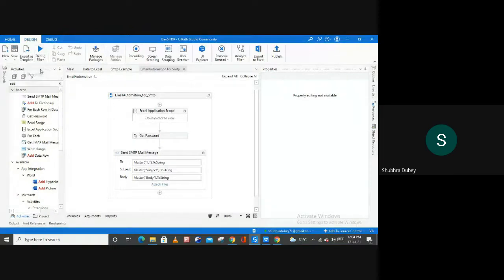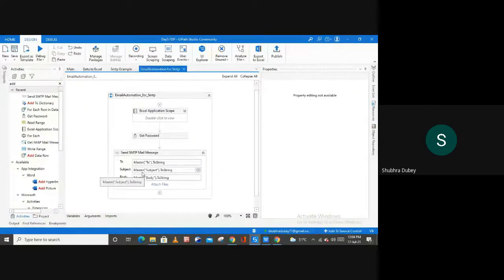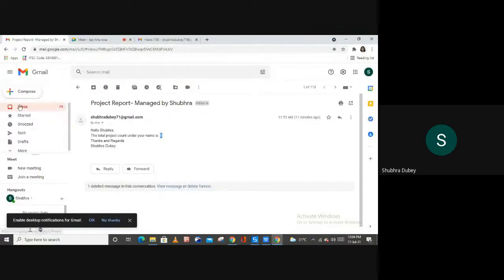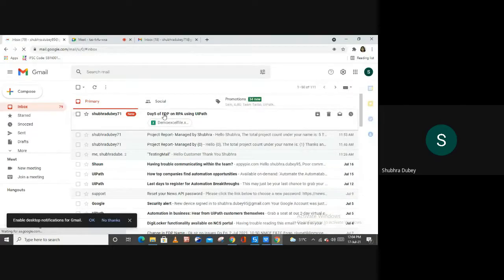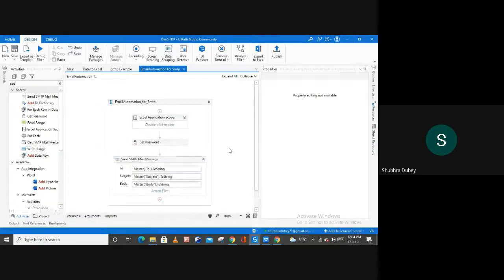Now let me save this project and run this. Okay, done. Now let me show you the output. Let me open my inbox, save it, and as you can see here, I have this subject line day 5 of RPA using UiPath, and here I forgot to type something in body section, doesn't matter, but here I have this attachment here, right? So if you want to add the body, you simply can mention the body also.